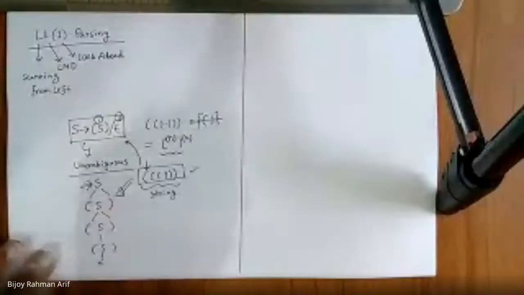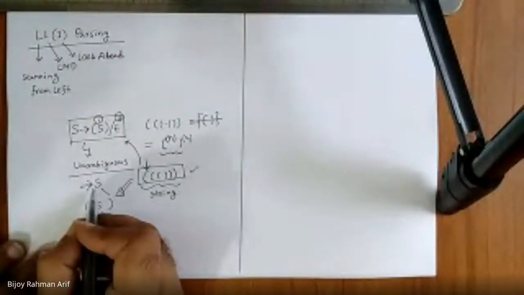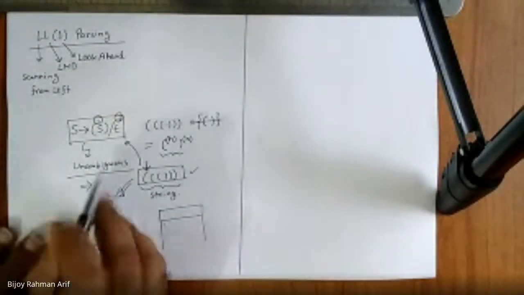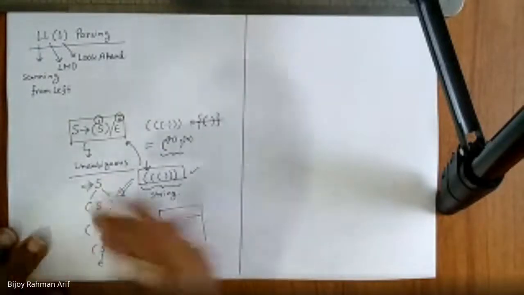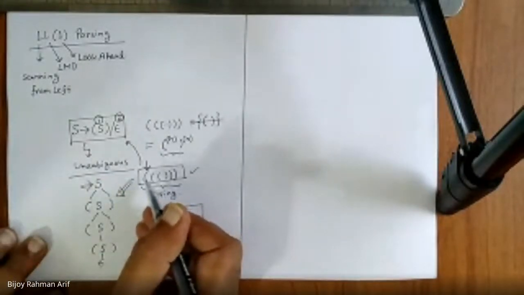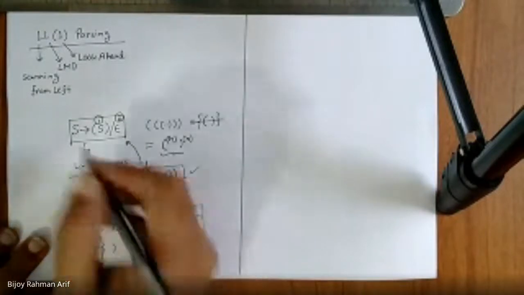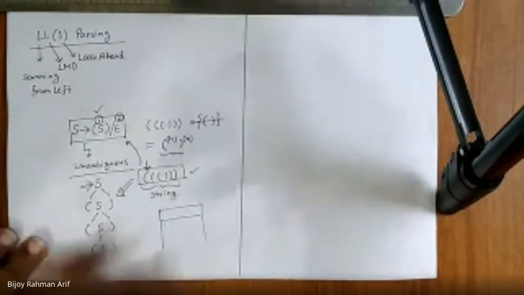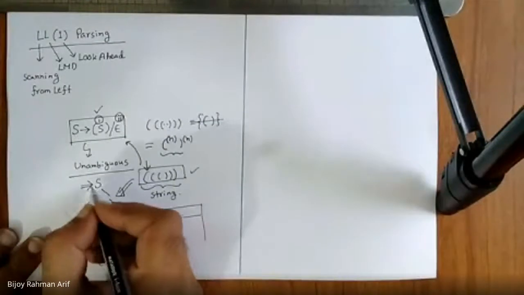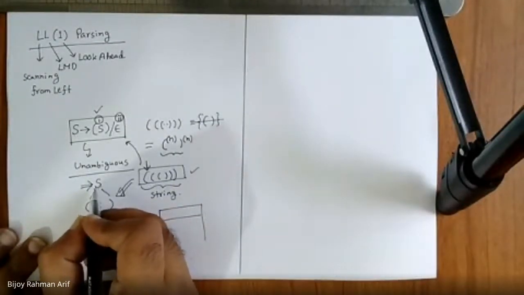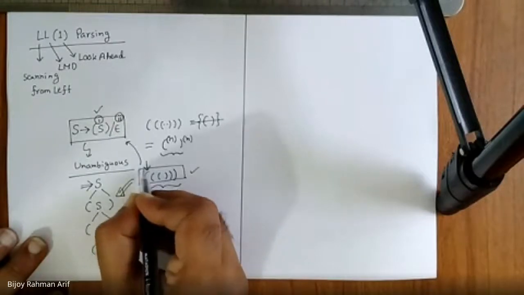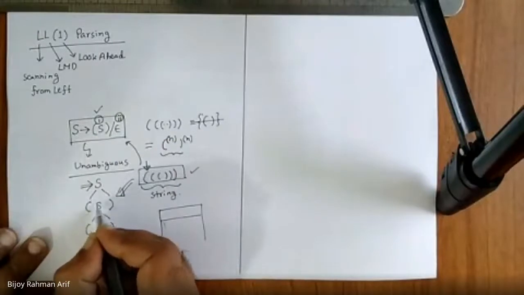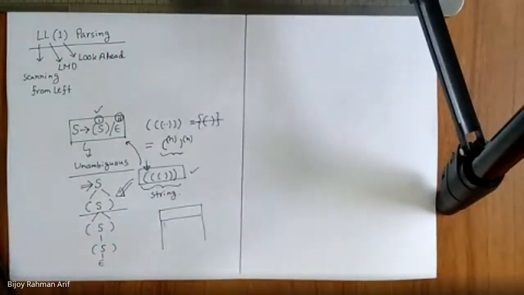Yes, sir. I have to start from the start symbol. That is the root start symbol, S. So in my parse table, if there is something like this, that whenever my variable is S and I see my character in the string is open parenthesis, I have to use rule number 1. Am I right or not? If I can somehow embody this kind of information in the parse table, then when I get S as the variable and I see the open parenthesis as my current letter in the string, at that time I'm going to use rule number 1. So I use rule number 1 up to this point. Is that clear to you?